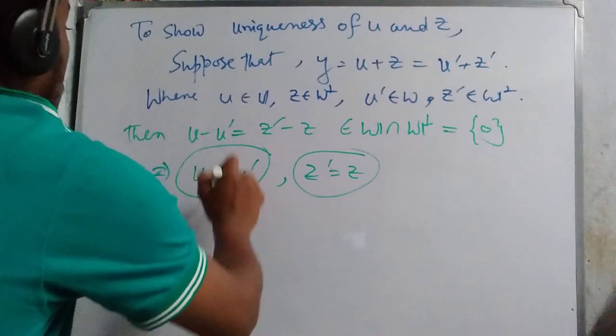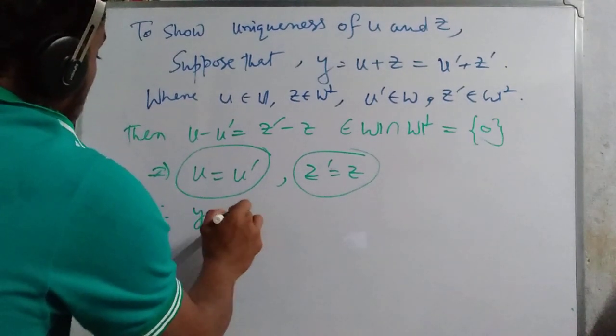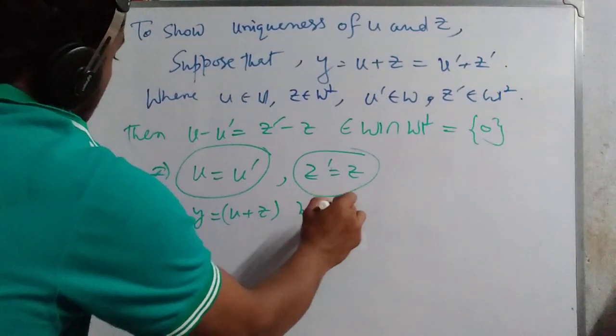So not a problem at all. What we prove here is that y equals u plus z is unique.